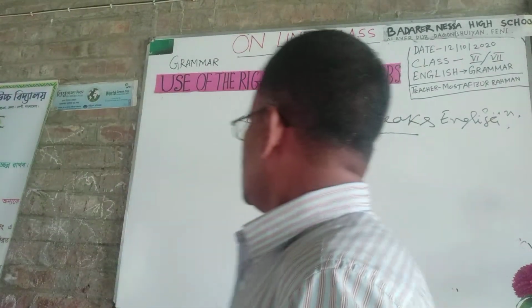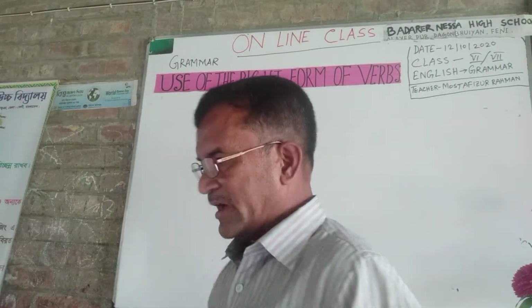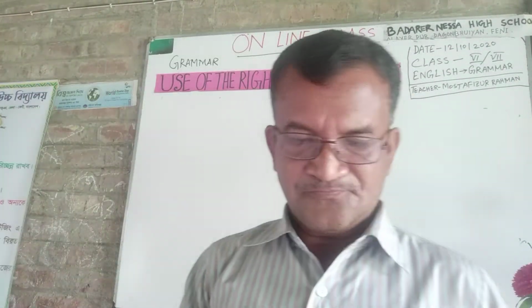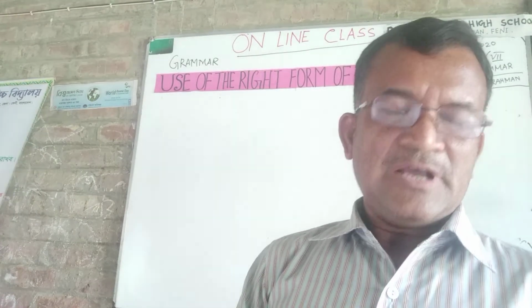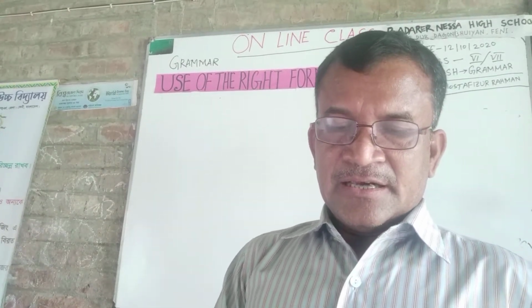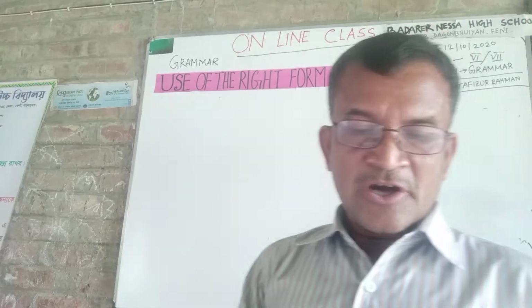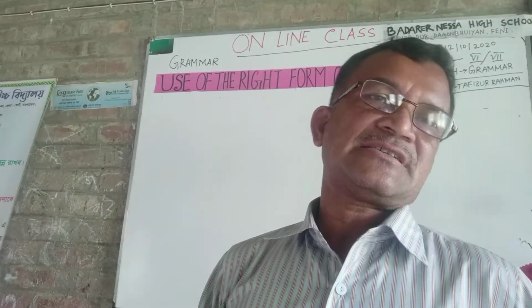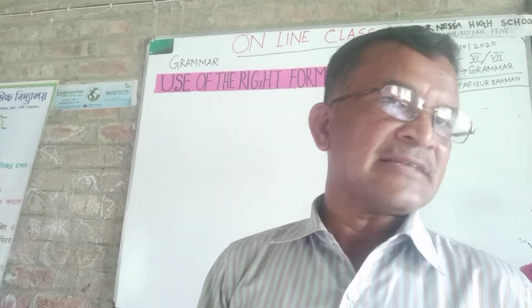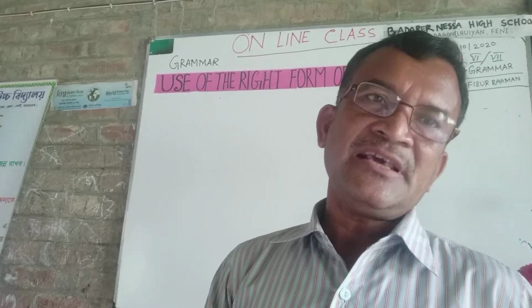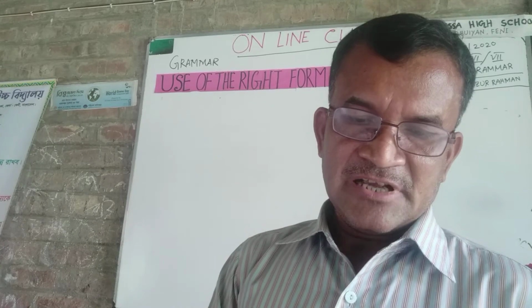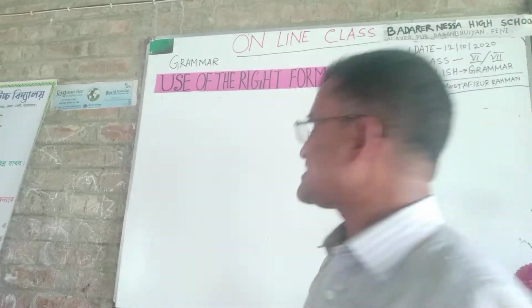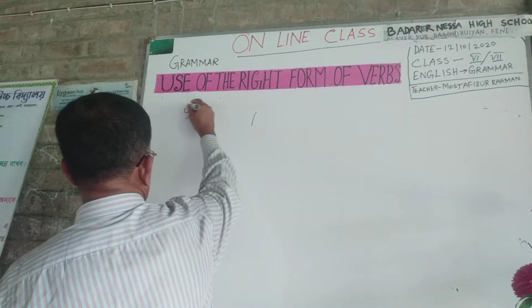Okay? Now, our next rule. Just now, already, yet, ever, lately, recently. If these words are available in a sentence, then it must be present perfect form, such as: I have seen him recently.